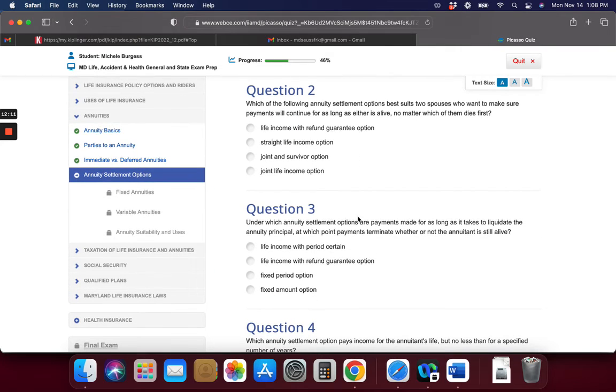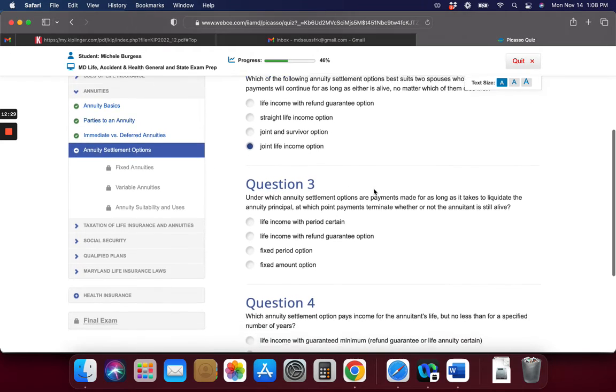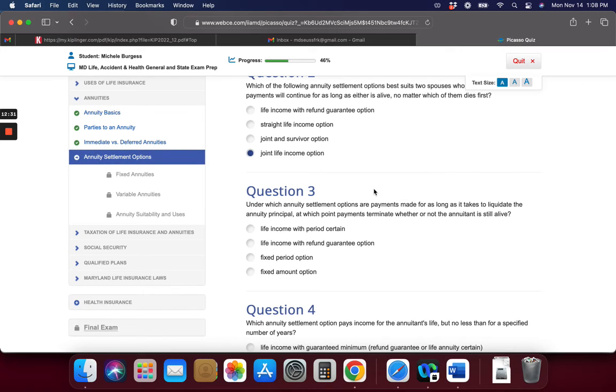Which of the following annuity settlement options best suits 2 spouses who want payments to continue for as long as either of them is alive, no matter which of them dies first? Which option? Joint life income options, maybe? I would say joint and survivor.